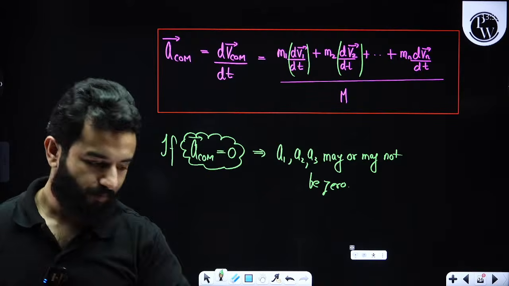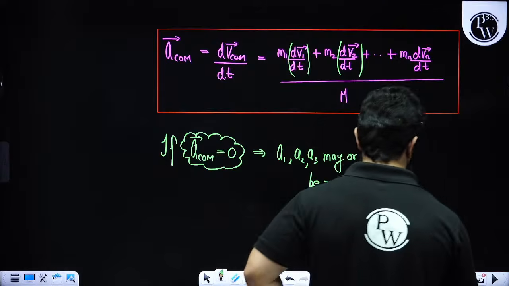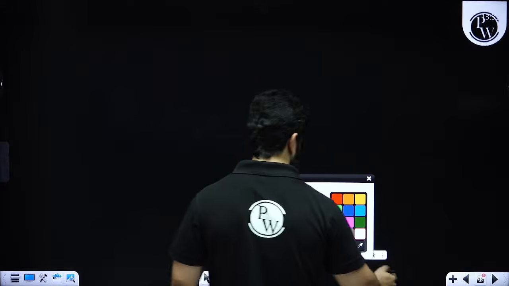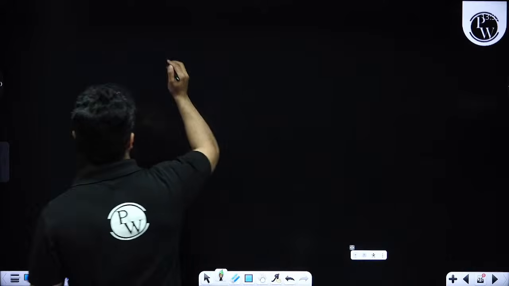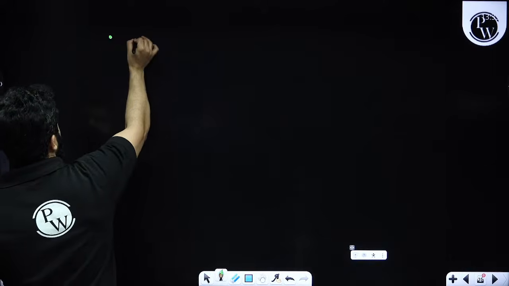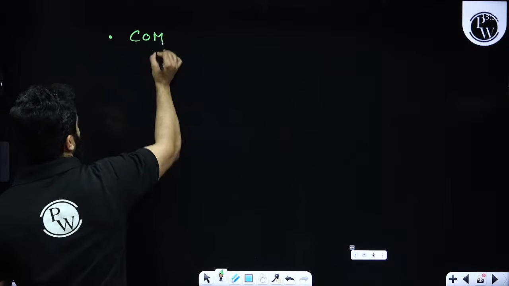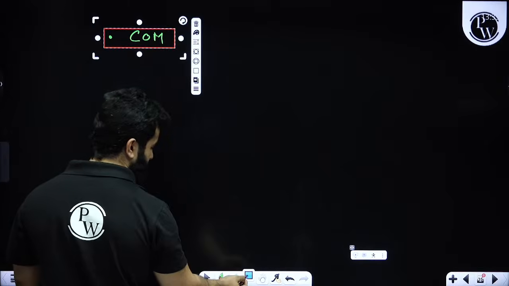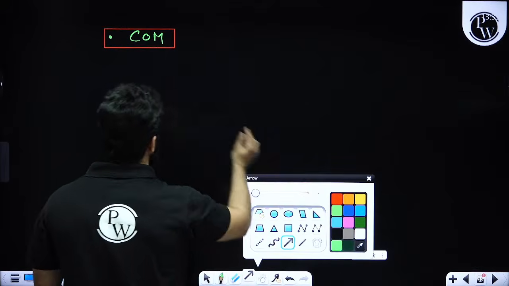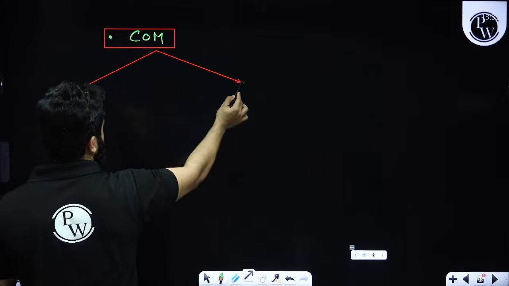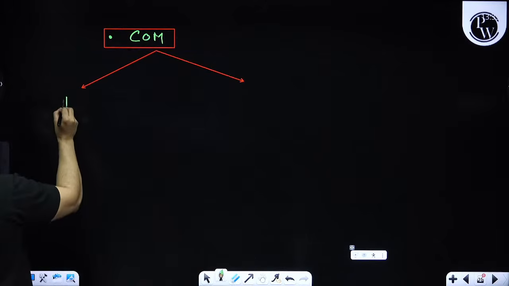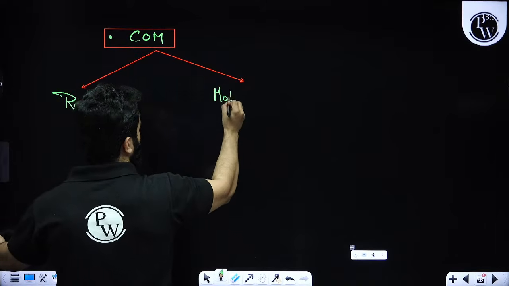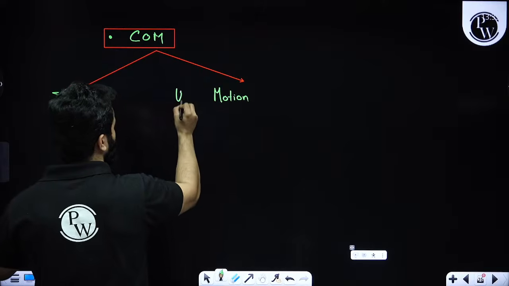Understand. Let's suppose we are talking about an example in which the center of mass is either at rest or in motion, but the motion is uniform motion.